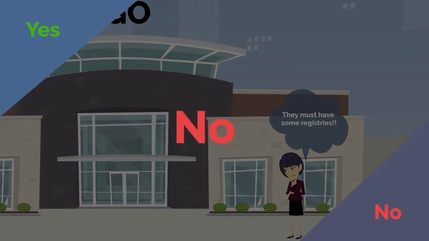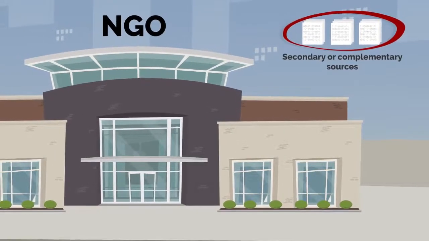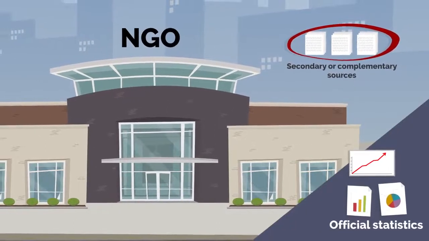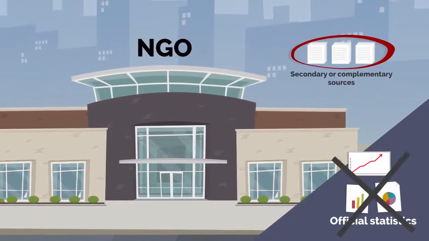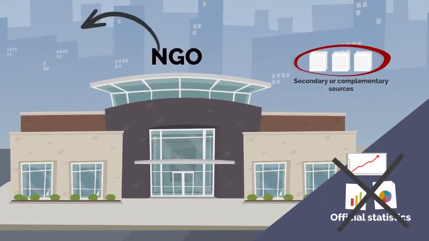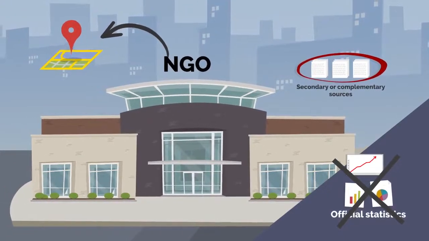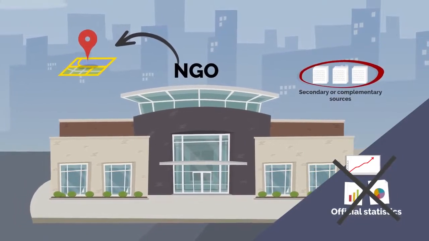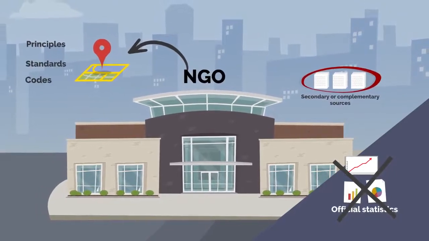The answer is no. Data from non-governmental organizations may be used as secondary or complementary sources by the designated statistical agency to produce official statistics. However, the unprocessed data from these sources cannot be considered official statistics. NGOs may produce statistics only for their own purposes, specific to one geographical location, and thus cannot guarantee impartiality, trustworthiness, and credibility of the data in terms of compliance with internationally agreed principles, standards, codes, and recommendations.